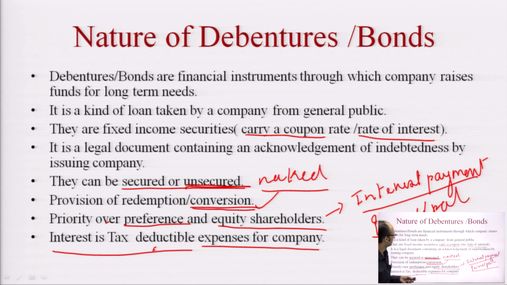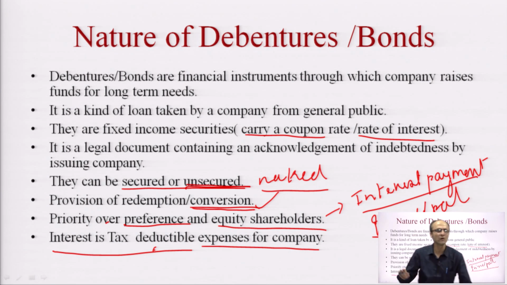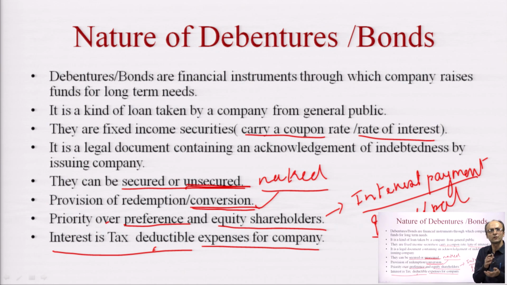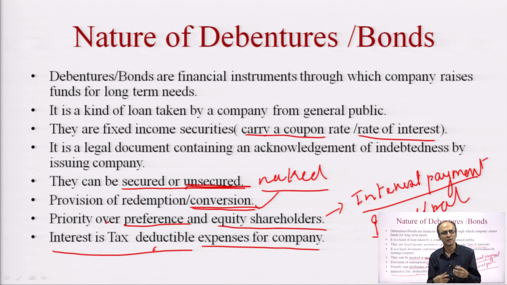Now, before moving on to the next point, there is a lot of confusion among students. Sir, is there any difference between bond and debenture, because these two are sometimes used interchangeably? To be very frank, there is a slight difference between the word debenture and bond, and that difference arises from the issuing body. Generally in India, bonds are issued by government agencies, central government, state government, corporations and big financial institutions, while debentures are used by corporate houses and private companies who go public to raise funds.